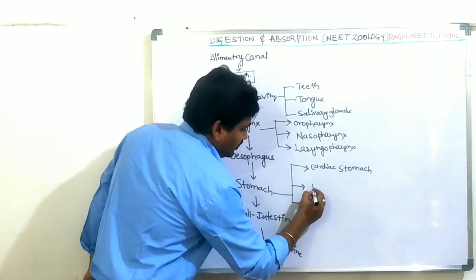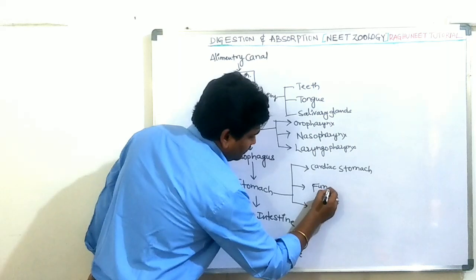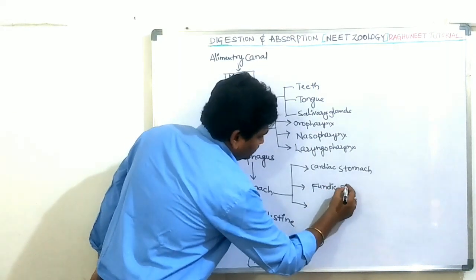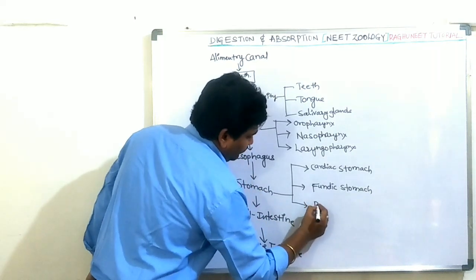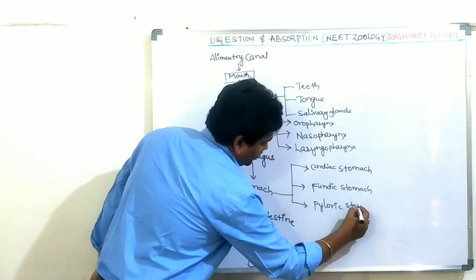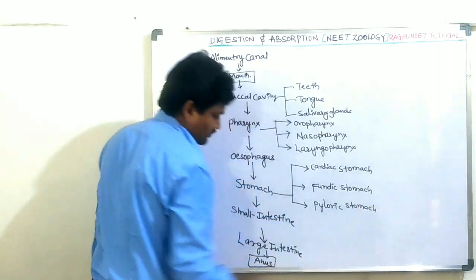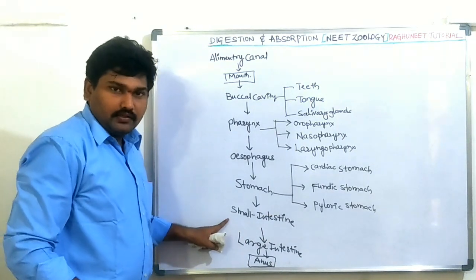Second one is known as the fundic stomach. Third one is known as the pyloric stomach. The pyloric stomach leads into the small intestine.